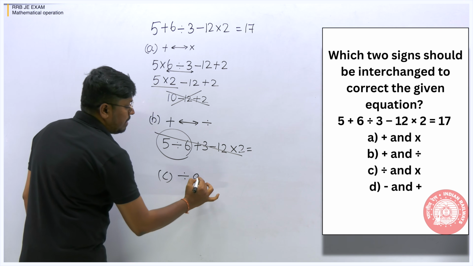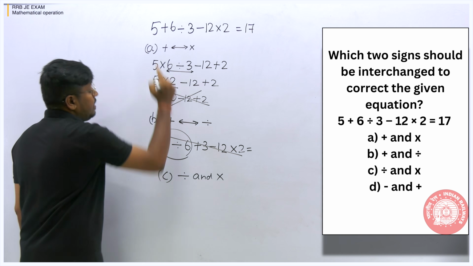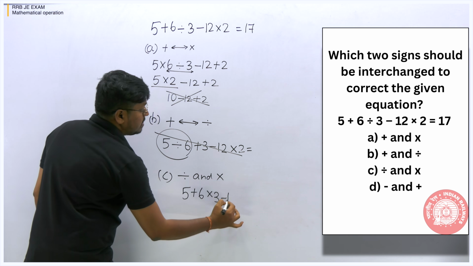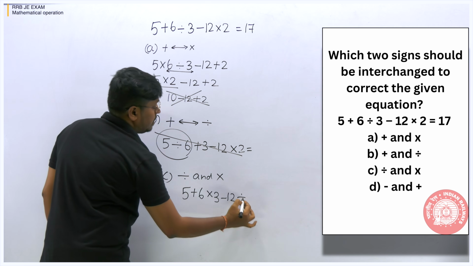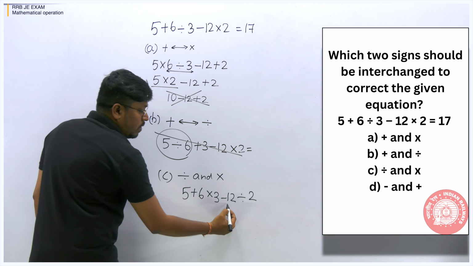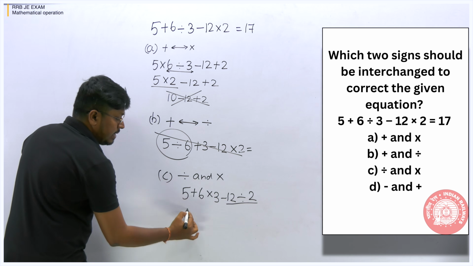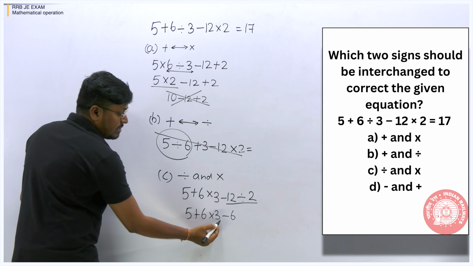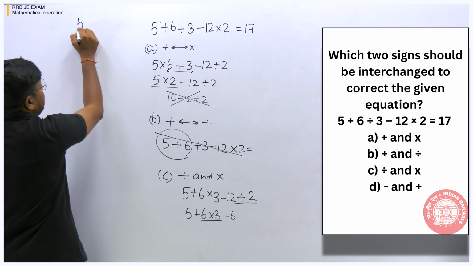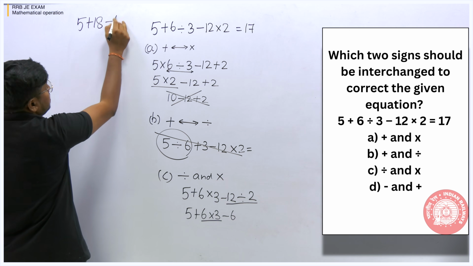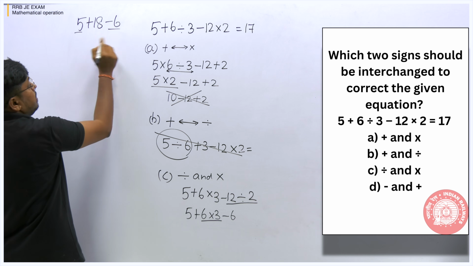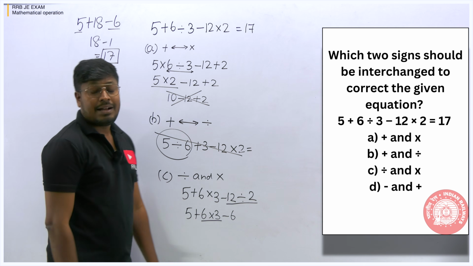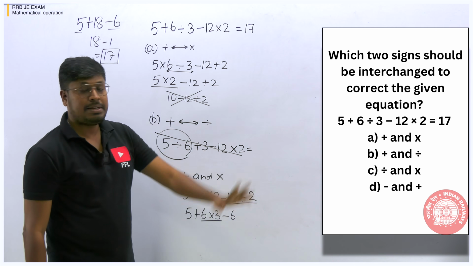So division and multiplication. Now 5 plus 6, division should be converted into multiplication, and minus of 12, multiplication converted into division. Now first you have to go with the bottommost: 12 division 2 is 6. So 5 plus 6 into 3 minus of 6. Next, 6 into 3 is 18. So 5 plus 18 minus of 6. 5 minus 6 will be minus 1, so 18 minus 1 will be 17. So finally we are getting the answer as 17 when we go with option number C.